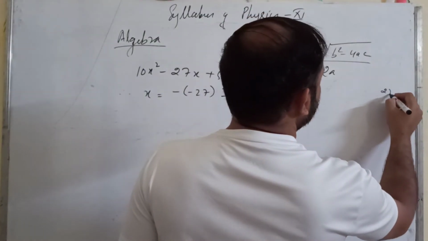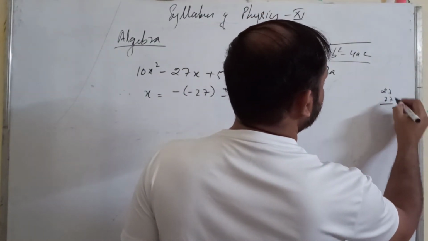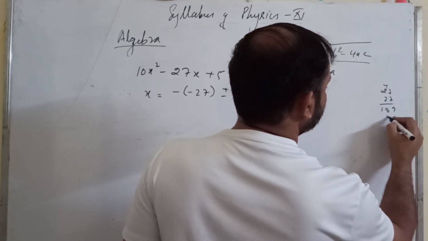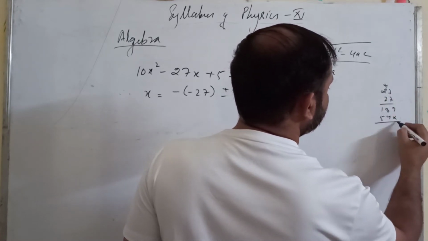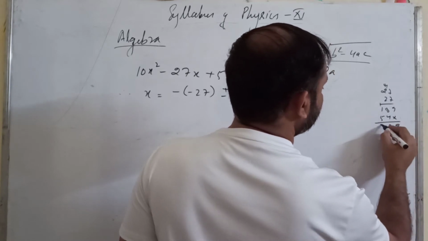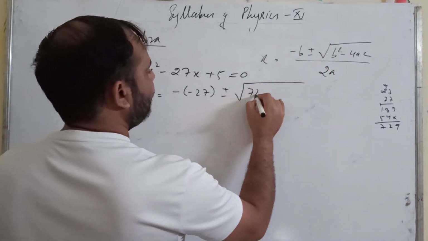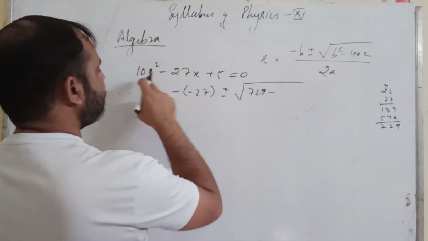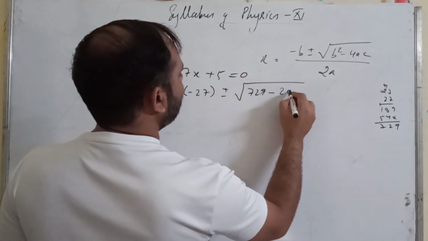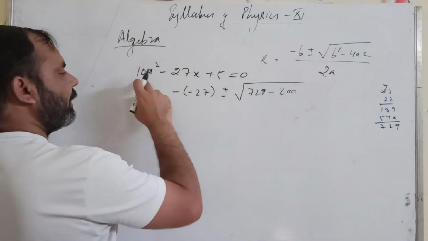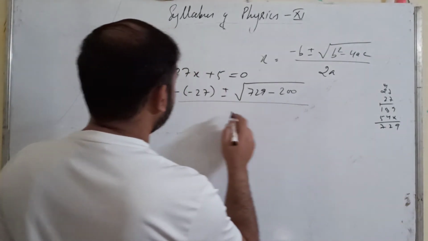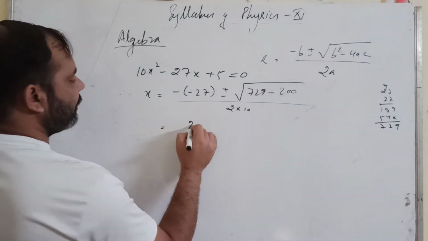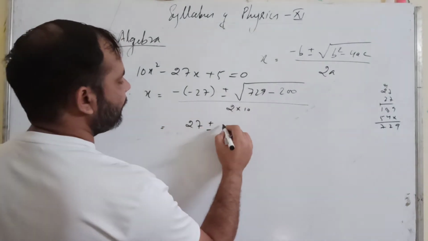Your 27 square will be 729, minus 4 into a into c. 4 5s are 20 into 10, 200, upon 2 into 10. So this is 27 plus minus under root